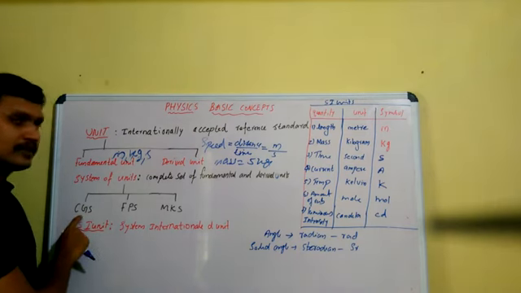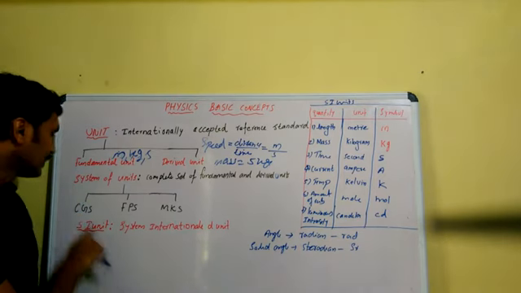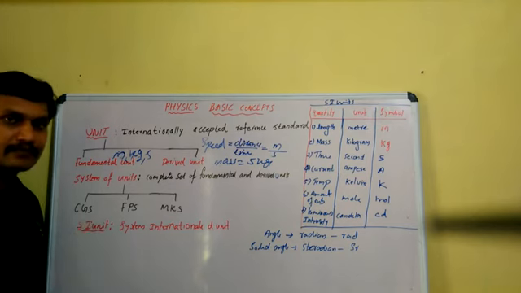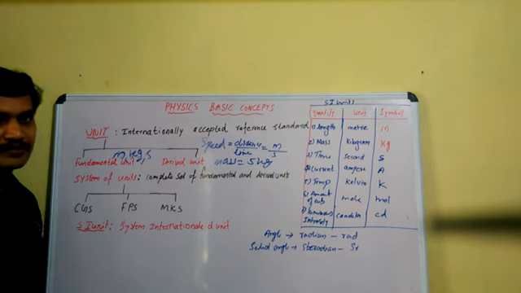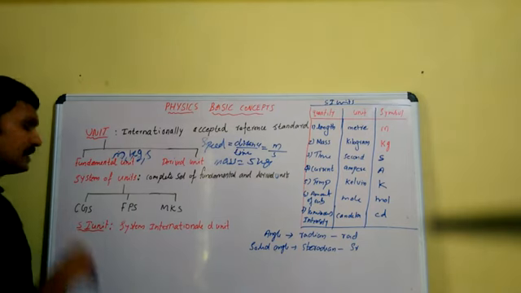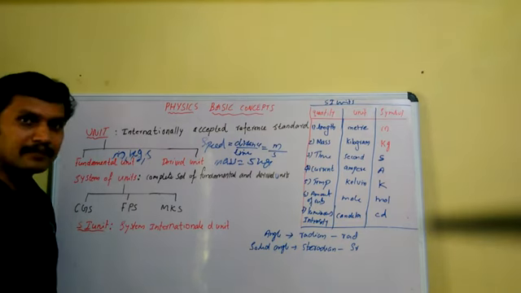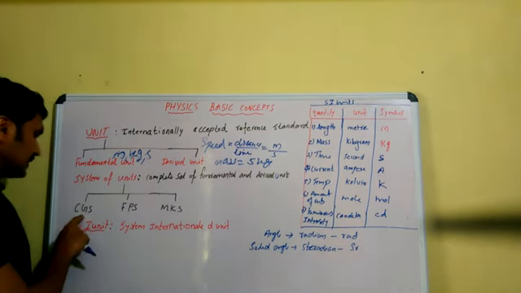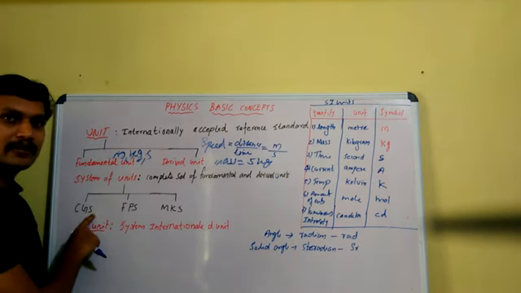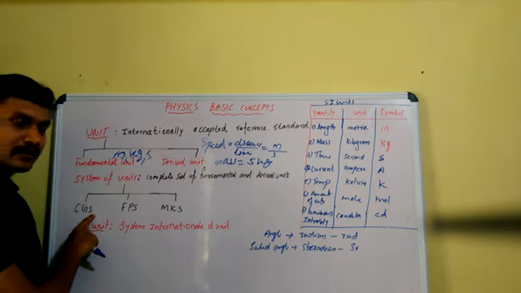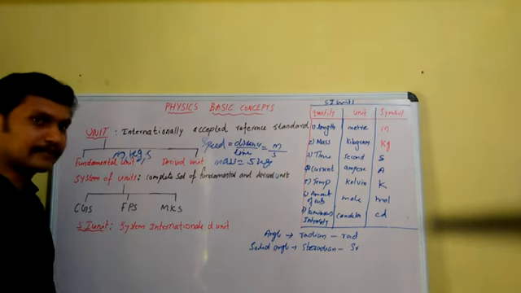Some of the physical unit systems which are used for measurements are: one is the CGS system. C stands for centimeter, which is used for length measurement in such a system. G for gram, used for the measurement of mass. S for second, used for the measurement of time. That is the CGS system.